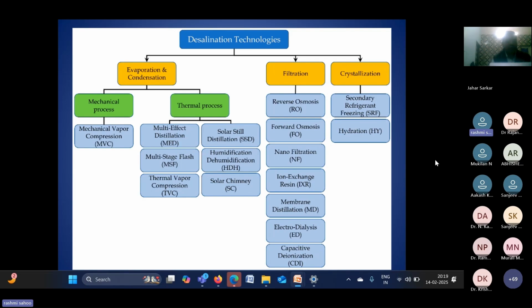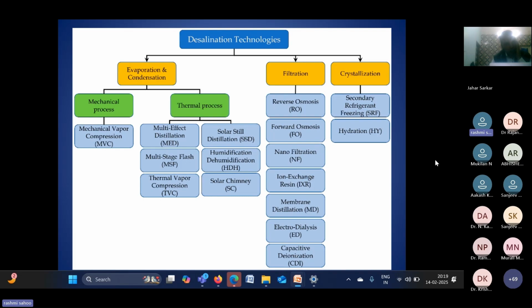Another difference is that some technologies are based on electricity, and some systems do not depend on electricity; simple heat can be used. So desalination systems can be classified as heat driven or electricity driven.